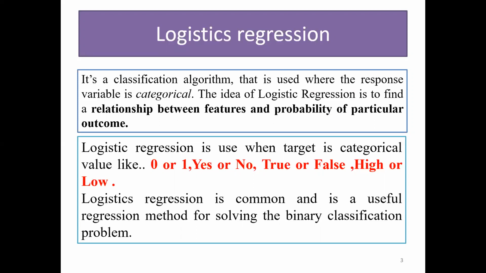And despite its name, it is not an algorithm for regression problems. It is used for binary categorical problems. What is the meaning of binary categorical value? Like 0 or 1, yes or no, true or false, high or no. In that particular case, logistic regression is very useful.